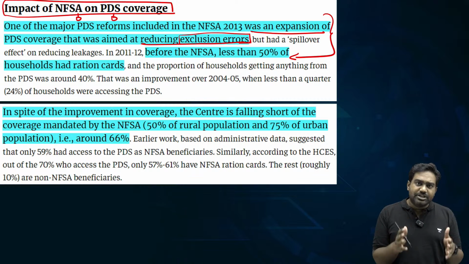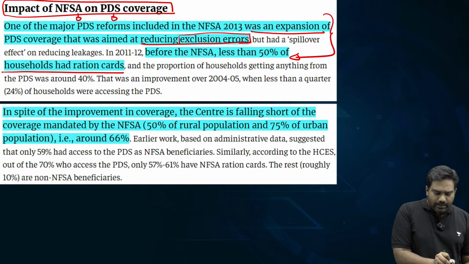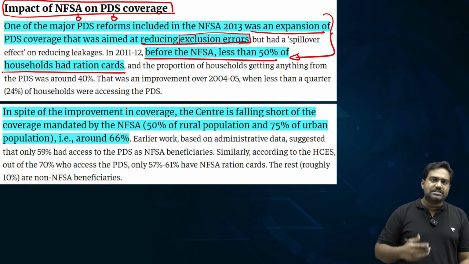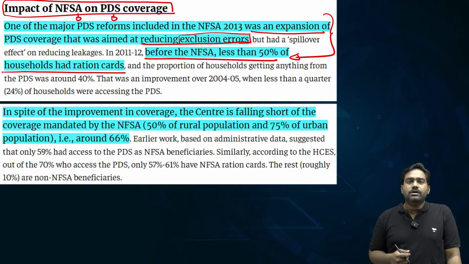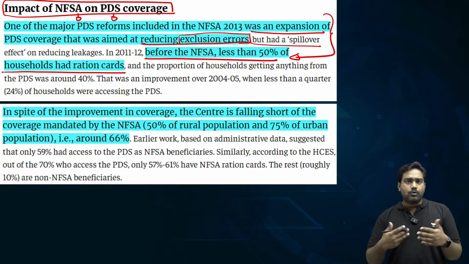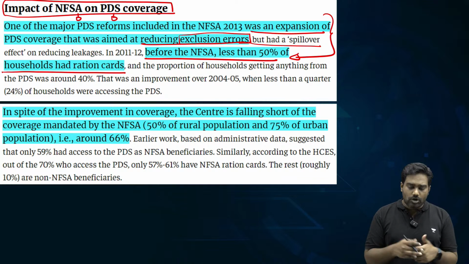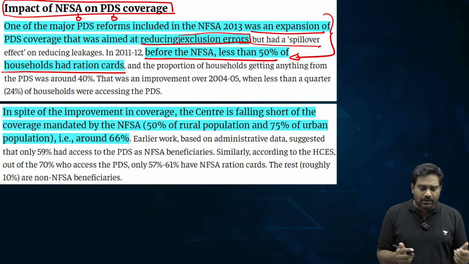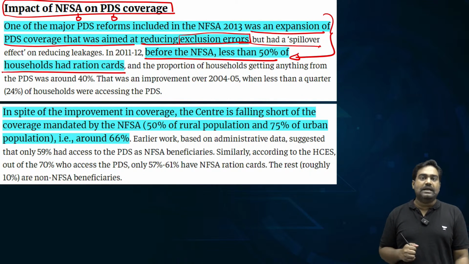It was a very rigid system that existed, and a number of beneficiaries, almost 50% of the beneficiaries before, did not have ration cards. As a result, they were getting excluded from the PDS, and they were not being provided with the support. They were not being essentially eligible for receiving the food grains under PDS.